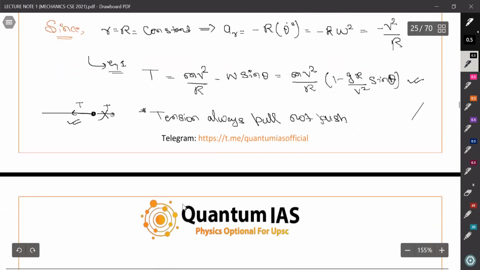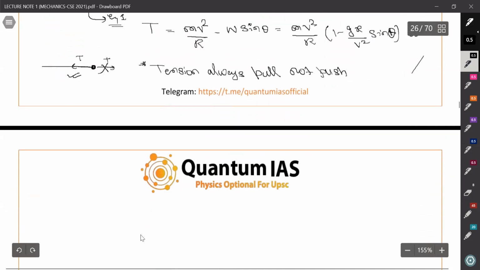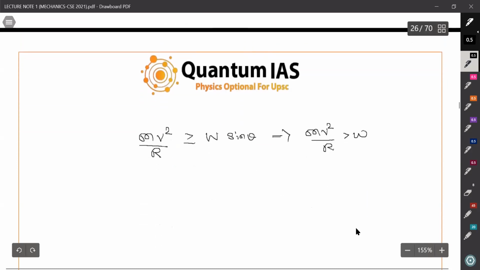So we can say that mv square by r must be greater than or equal to W sine theta. The maximum value of W sine theta is W, so mv square by r is greater than W. If this condition is not satisfied, then what will happen? The mass does not follow the circular path.